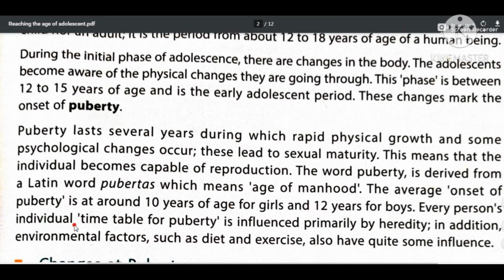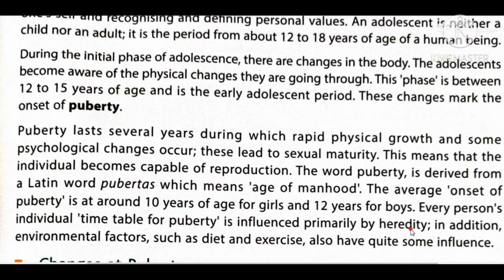Every person's individual timetable for puberty is influenced primarily by heredity. Heredity means what kind of pattern of puberty was present in their parents. In addition, environmental factors also affect the timetable of puberty.